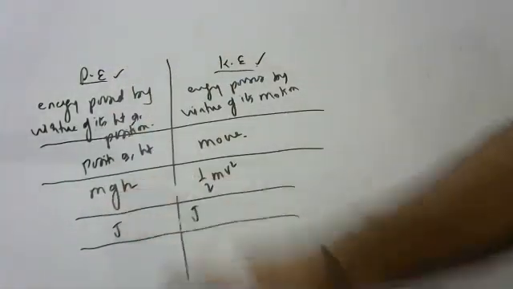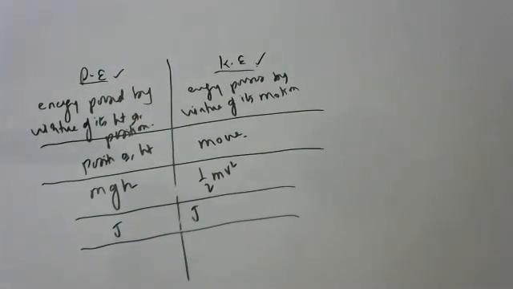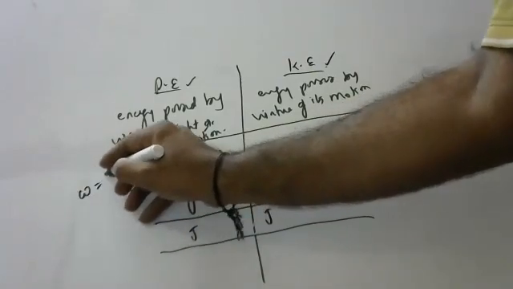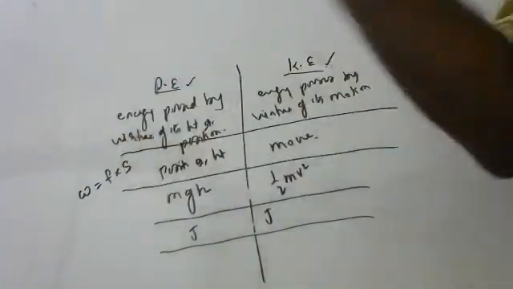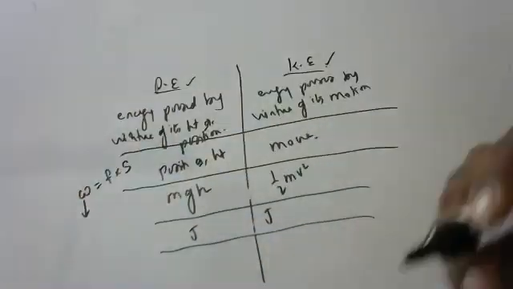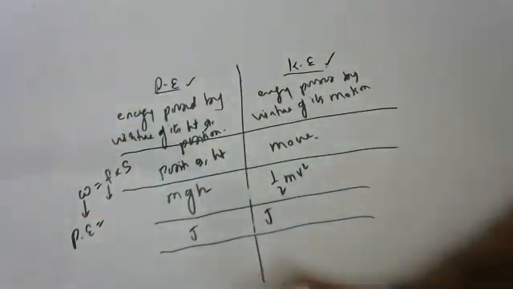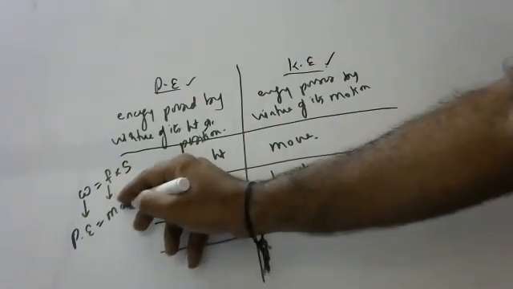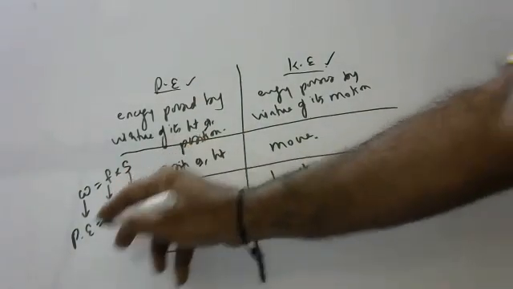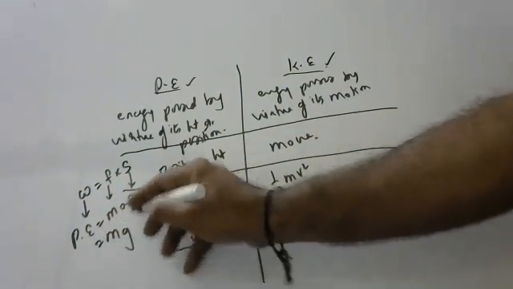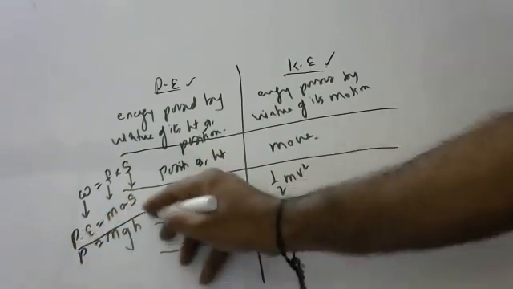We'll see how we derive potential energy and how we derive kinetic energy. Potential energy derivation is very easy, children. See, I will show you. We know W is equal to F into displacement. In the last class, I told you work is equal to force into displacement. All the work done in moving a body up is converted into potential energy. According to Newton's second law, what is force, children? Force is m into a, and s is displacement. But when a body is moving upward, a we will write as g and s we will write as h. So the potential energy formula is mgh.